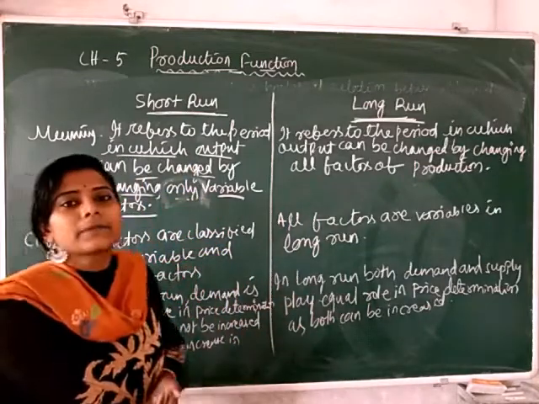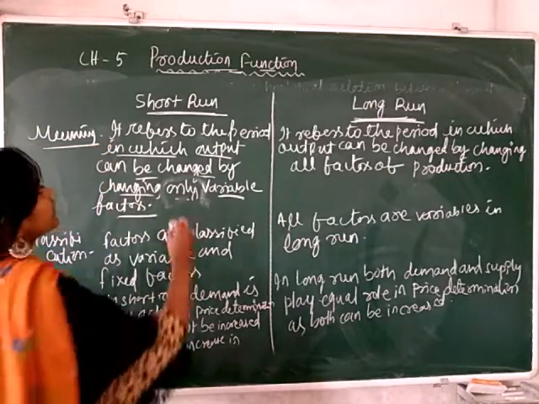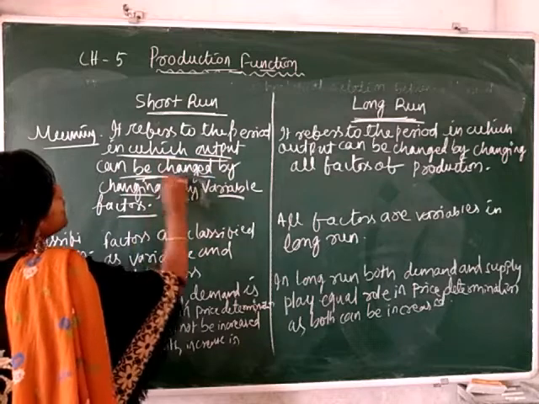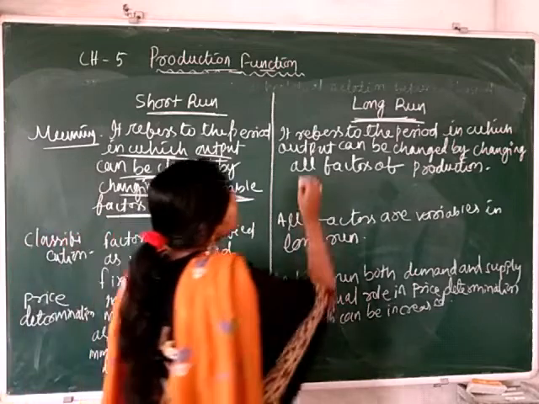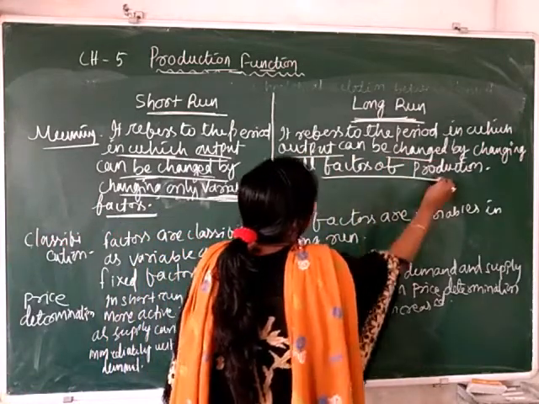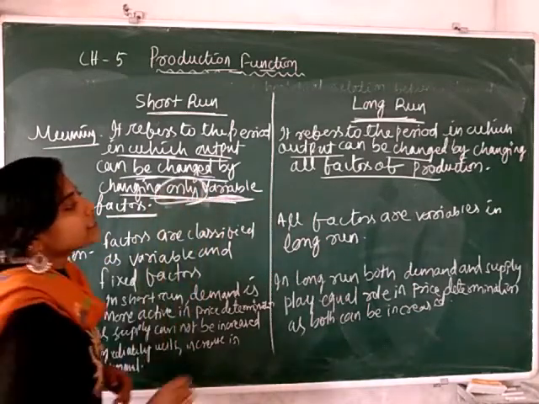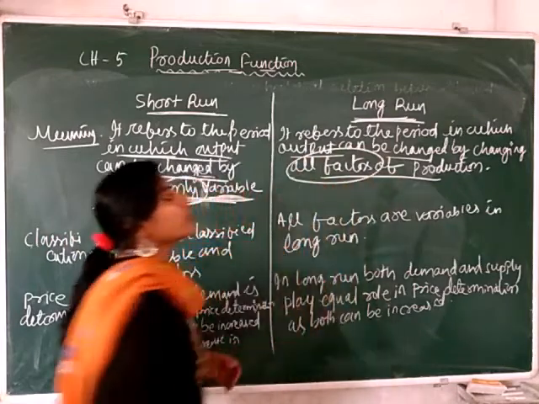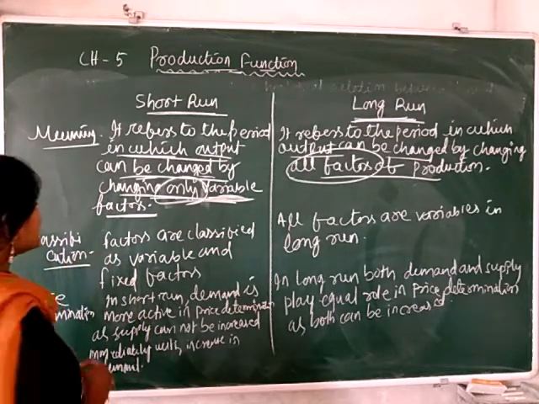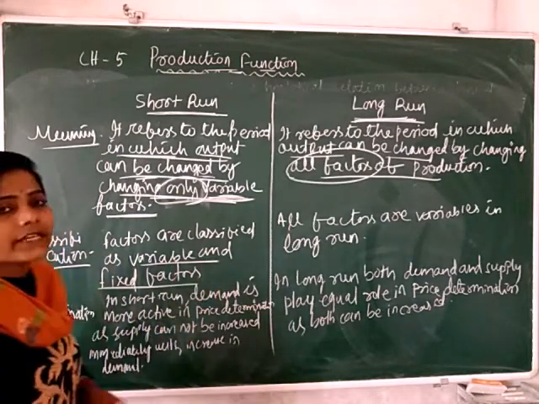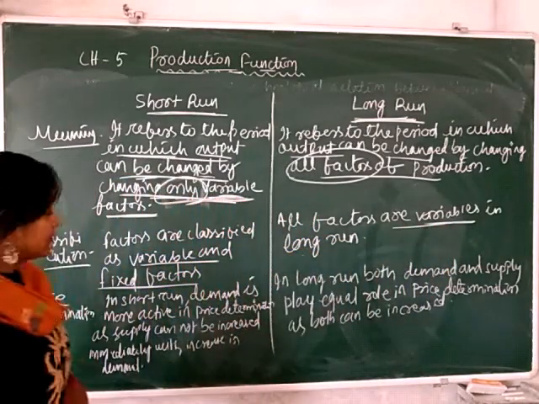So this can be explained with the help of a comparison chart. First is meaning. Short run is a period where the output can be changed by changing only variable factors, and long run is a period in which output can be changed by changing all the factors of production. Here there is a change of only variable factors, but here the changes are based on all the factors of production. The next is classification. The factors are classified as variable factors and fixed factors, but in the long run the factors are all variable.